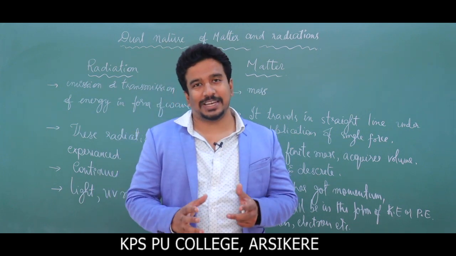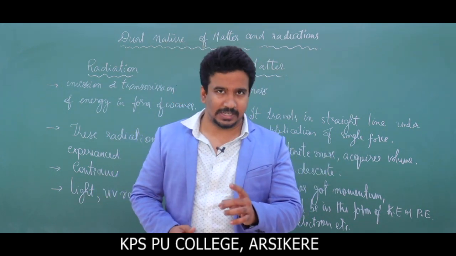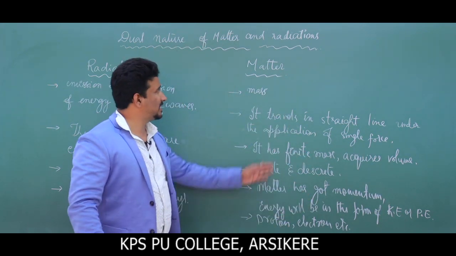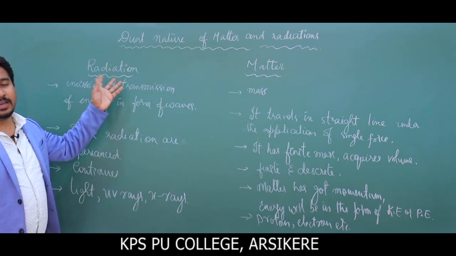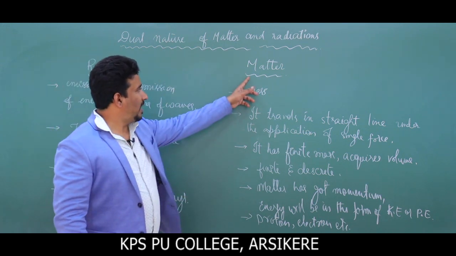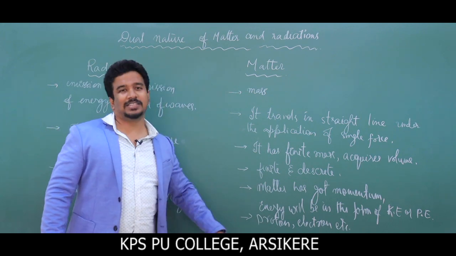So what is basically the dual nature of matter and radiation? See, children, initially we thought these are the characteristics possessed by matter, and these are the characteristics possessed by radiation. But after many inventions, matter also possesses these characteristics, and radiation also has these characteristics.